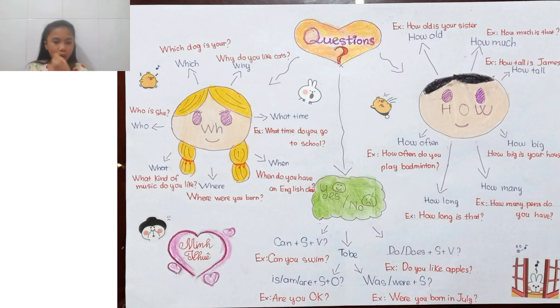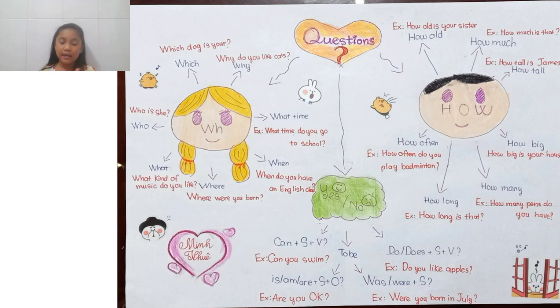Okay? Next are to be questions. We have two kinds: present to be and past to be. Here we have the present to be.